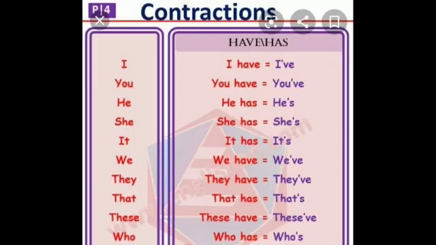When we have contractions with have and has, we use an apostrophe and the last two letters, ve, for have, and only s for has. Whereas for had, we use only d. So when you have a contraction with have, has, or had, we use an apostrophe and the last letters, ve or s or d, to make the contraction.